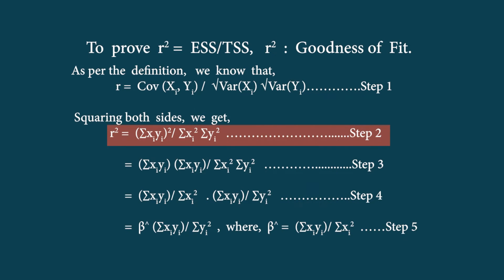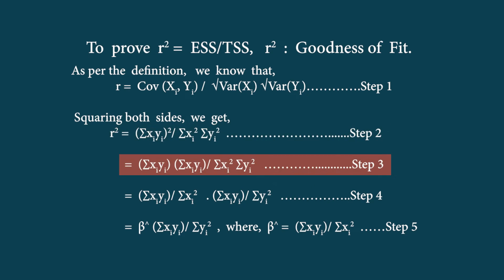In order to get to the next step, step 2, we are squaring both the sides. So after squaring both the sides, we get in the numerator summation xi yi whole square, and since we are squaring, the square root gets eliminated and we get the expression of the variance, xi square yi square. Now we get into step 3. In step 3, what we are doing basically is decomposing summation of xi yi whole square and writing it elaborately. That is summation xi yi into summation xi yi divided by summation of xi square summation of yi square. And that is how step 3 comes up.